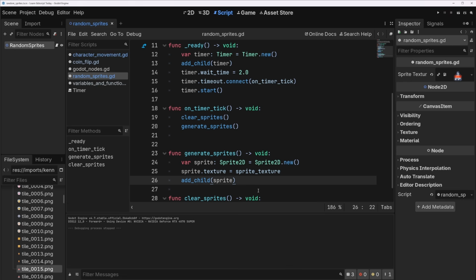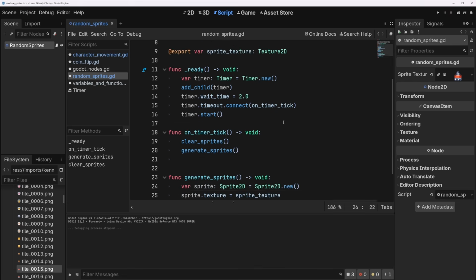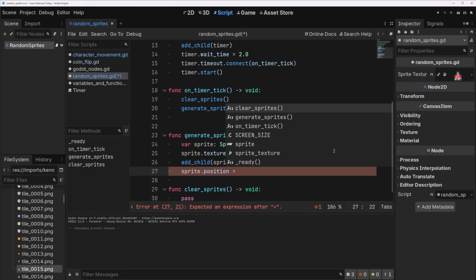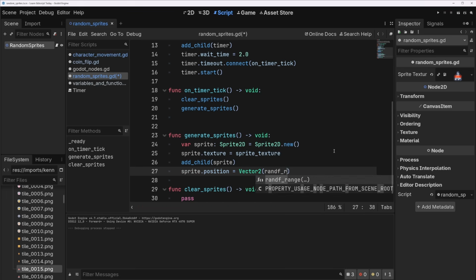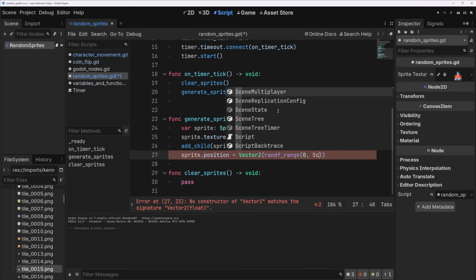So next thing we need to do is generate a random location for it between 0 and 300 and 0 and 200. So let's do that. We'll do sprite.position. And if you remember, we have the randf range function to choose a random point between 2 floats. So we'll do vector2 and we'll do randf range. For the x component of the position, we can do between 0 and screen size.x.